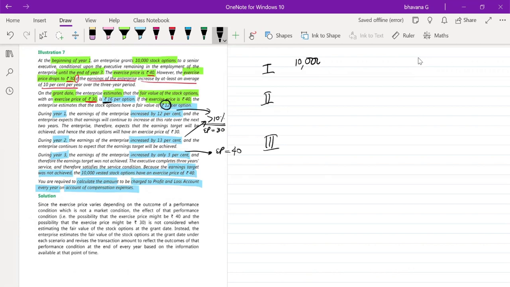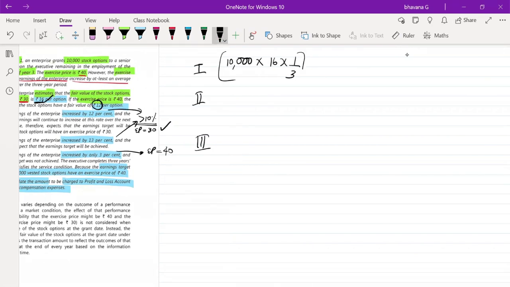It will be 10,000 options into, in the first year, the fair value of option or intrinsic value. Since the exercise price is 30, the fair value of option is going to be 16. So into 16 into 1 by 3, minus 0. You will get your first year's employee compensation expense, which will be 10,000 into 16 by 3, which is nothing but 53,333.